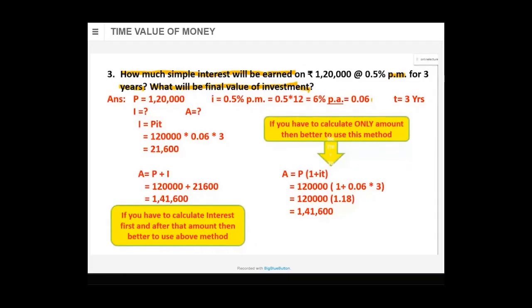Second method is better if you have to calculate only A. Anyway, if you don't remember the formula A is equal to P in bracket 1 plus IT, then go for the left method, even if only amount is asked. From here onwards, whenever only amount is asked, I'll use the right side formula, that is A is equal to P in bracket 1 plus IT.